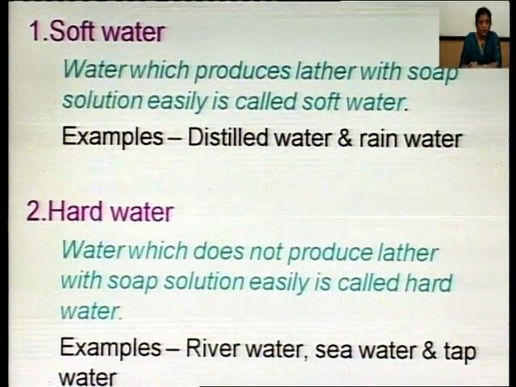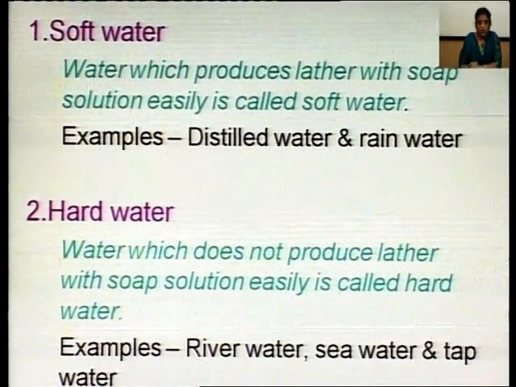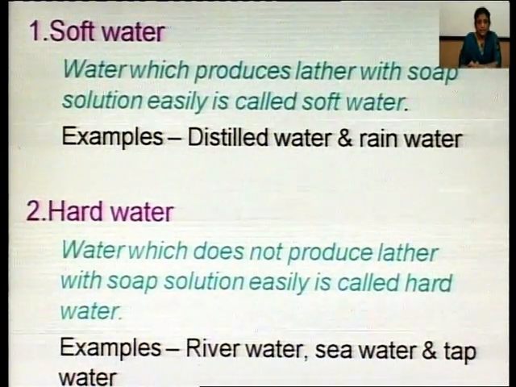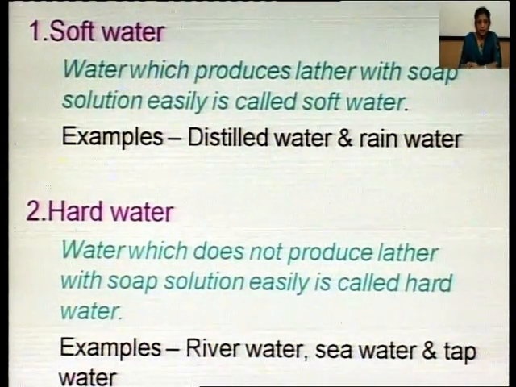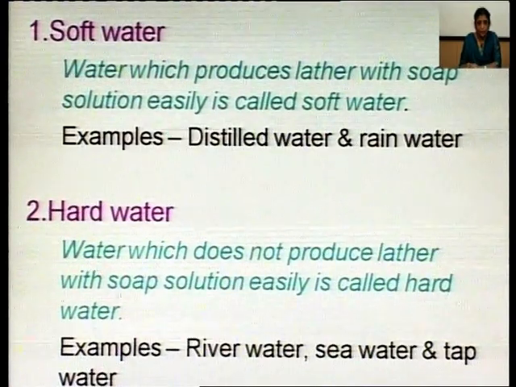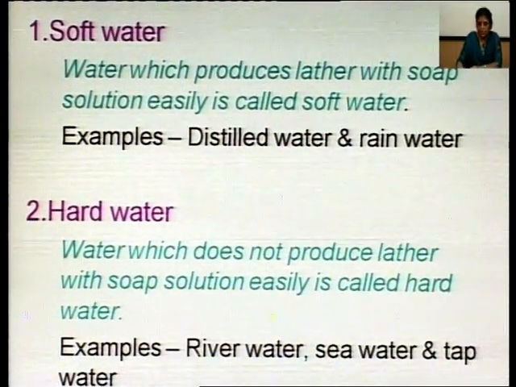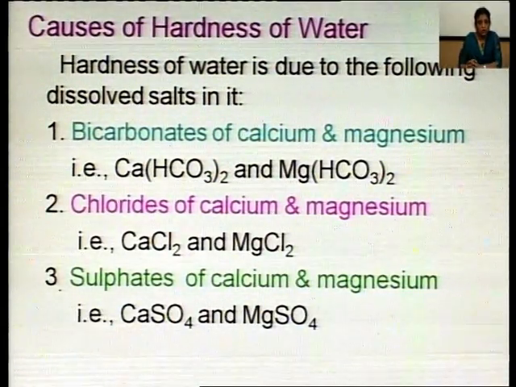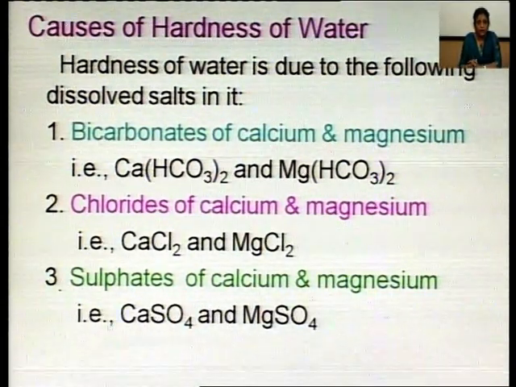Number 2, hard water: water which does not produce lather with soap solution easily is called hard water. Examples of hard water are river water, sea water, tap water, etc. Now, the question arises, what are the causes of the hardness of water?